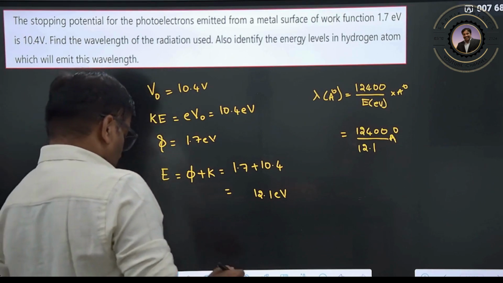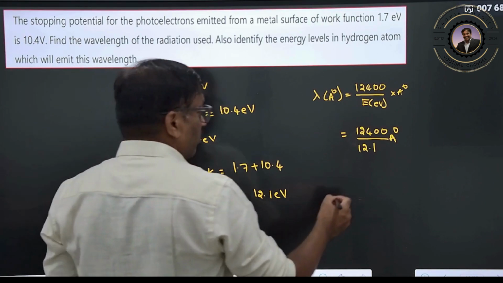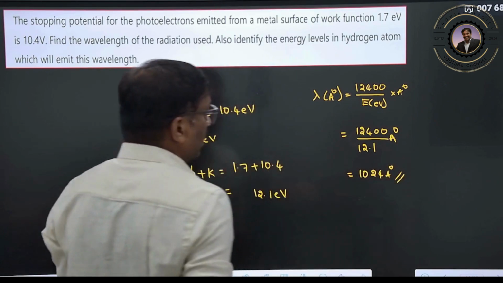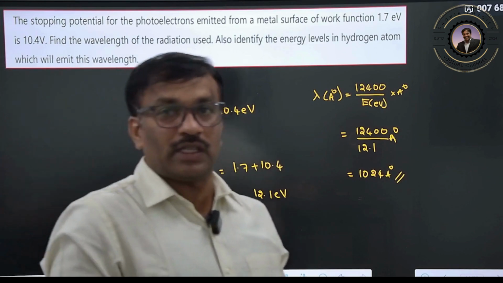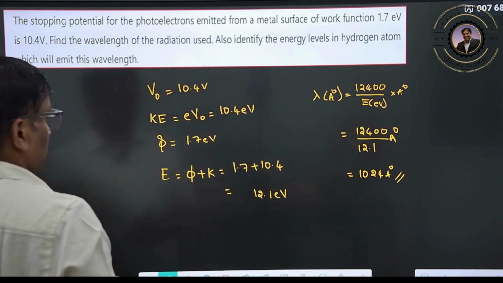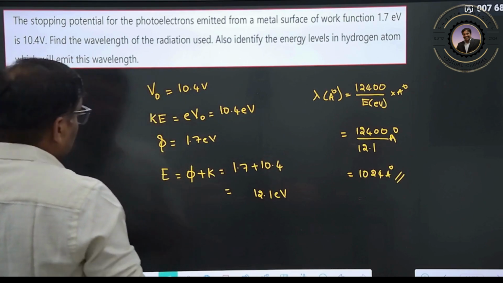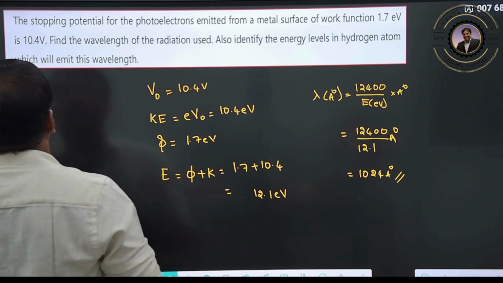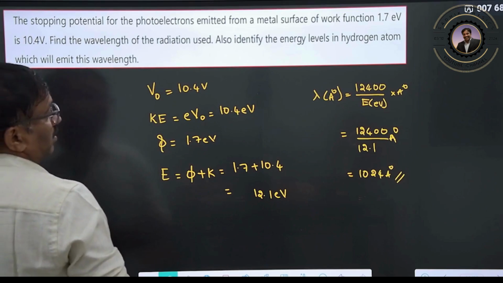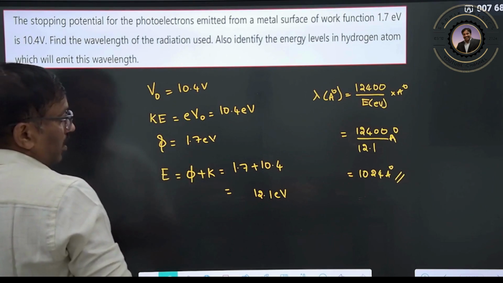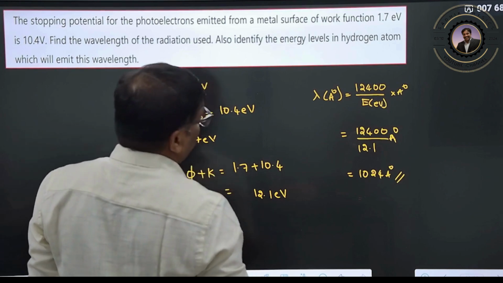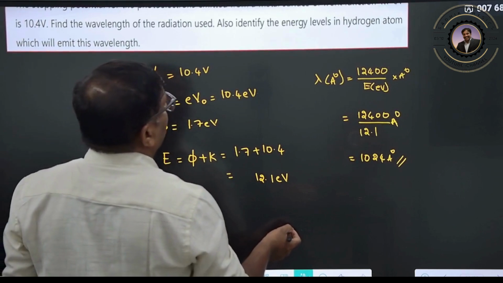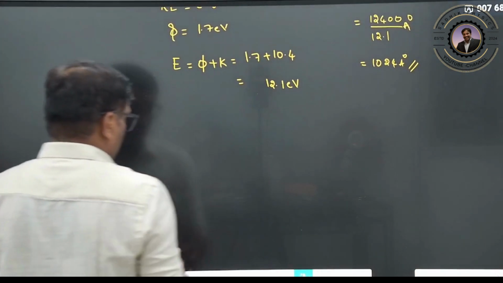So here you can write it, you can get it as how much now? 1024 angstroms. This is your wavelength which is incident on this metal. Clear? So also identify energy levels in the hydrogen atom which will emit this wavelength. Okay, this wavelength you should get it, no? Therefore, what should be the transition that should take place? Clear? So this comes under Bohr's atomic model.